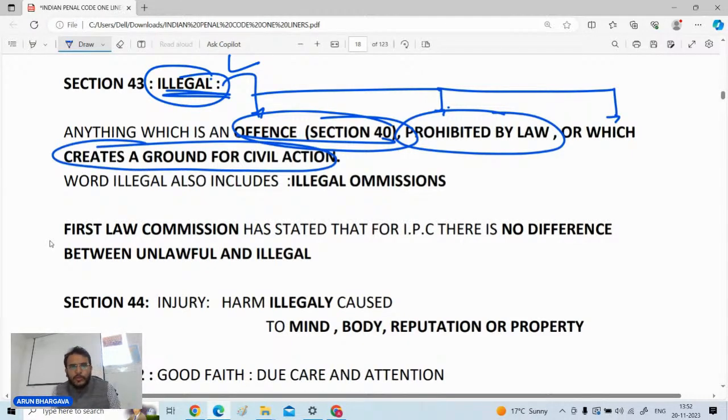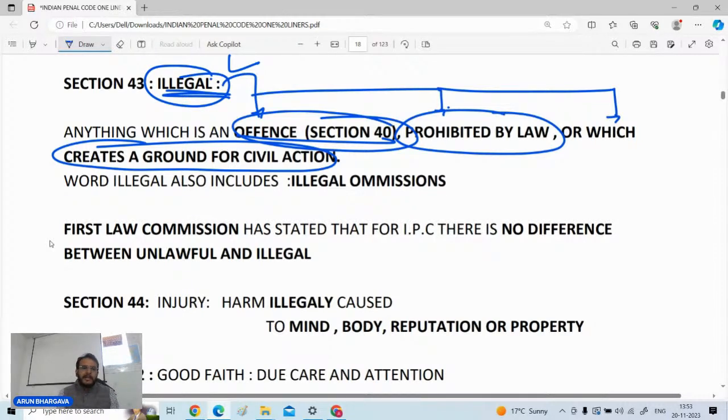Such things are called illegal. And if a person is omitting something which is not legally fine, it is called an illegal omission, so that is also considered in the definition of section number 43.